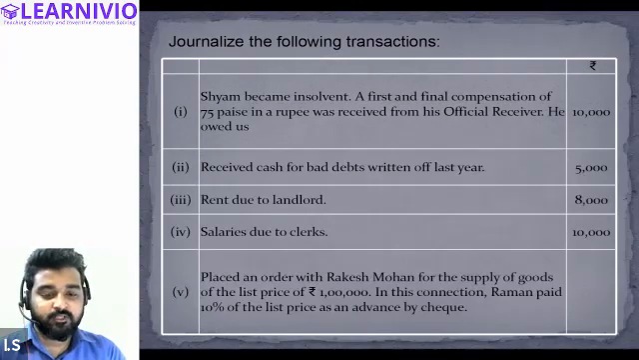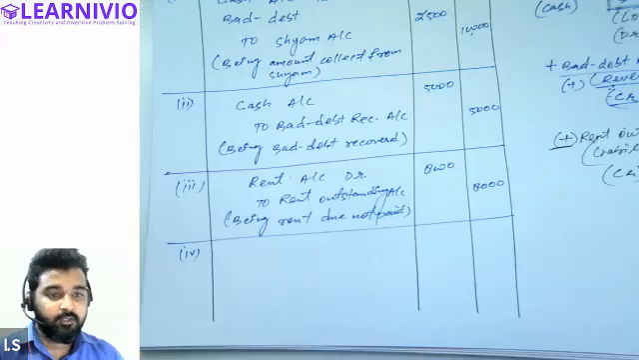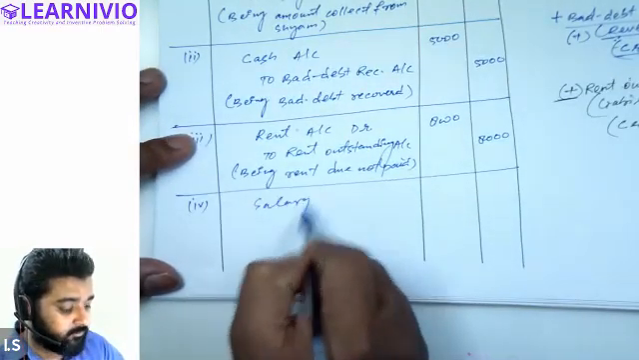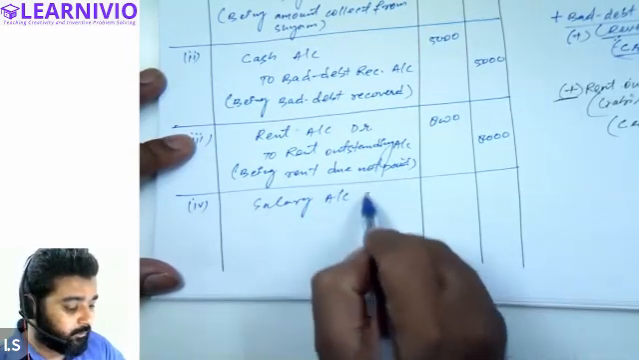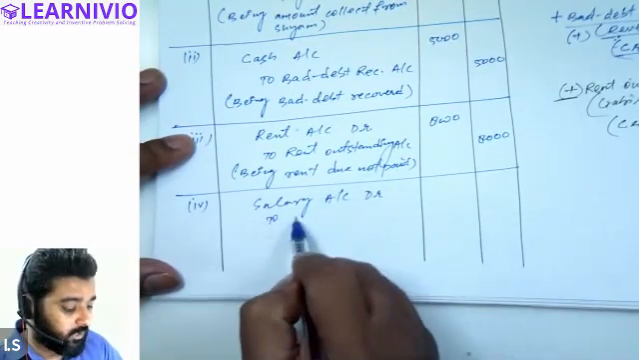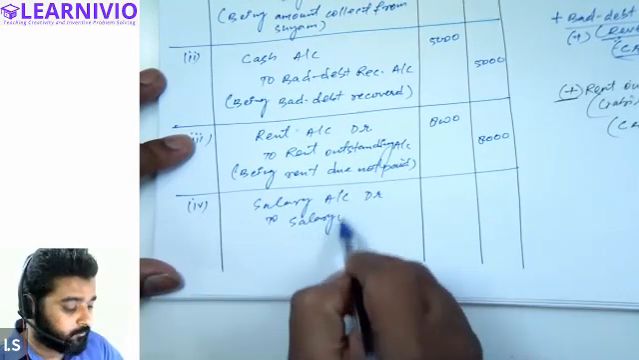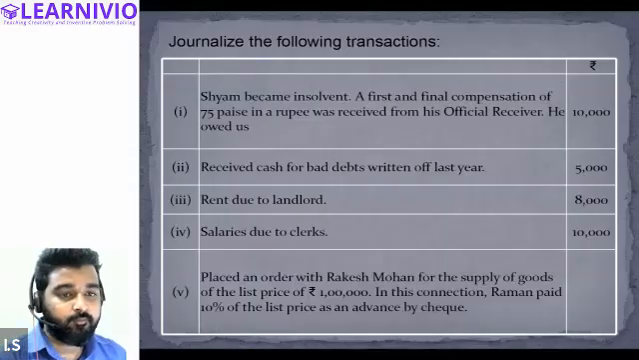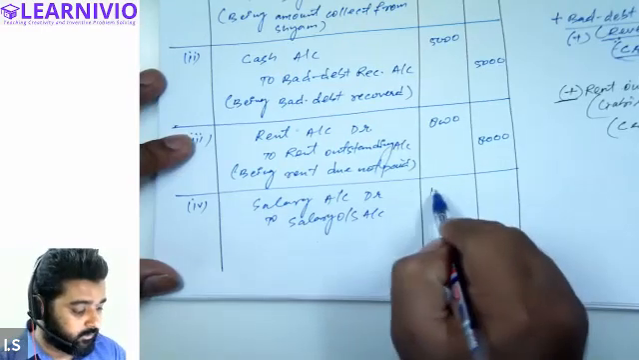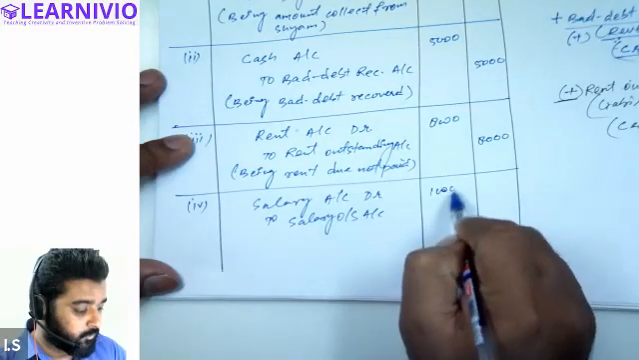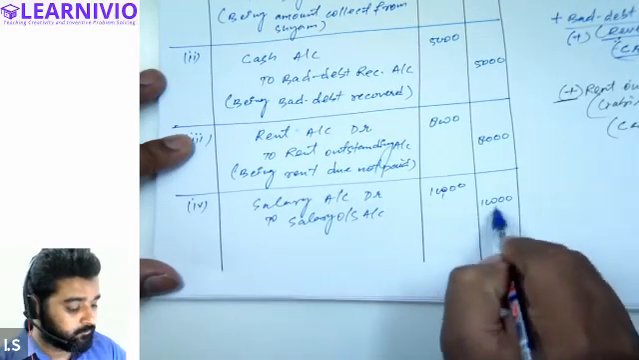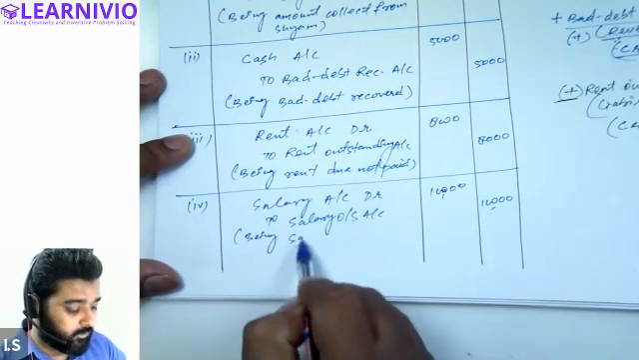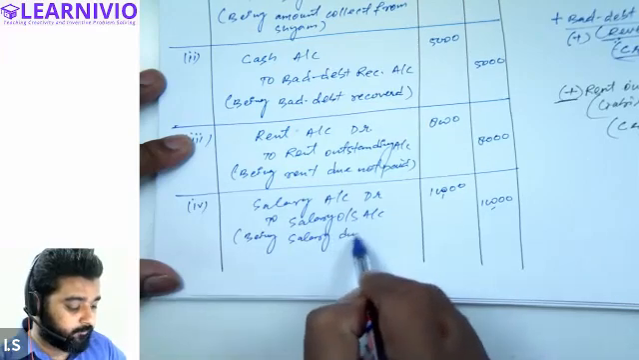Any expense which is due but not paid will be generalized like this: salary expense account debit, whatever the expense is. So salary account debit to salary outstanding account. Amount will be 10,000 on both the sides, 10,000 and 10,000. And we will write being salary due, not paid.